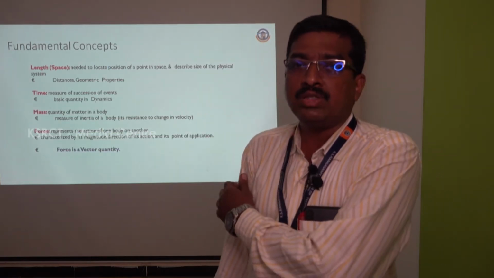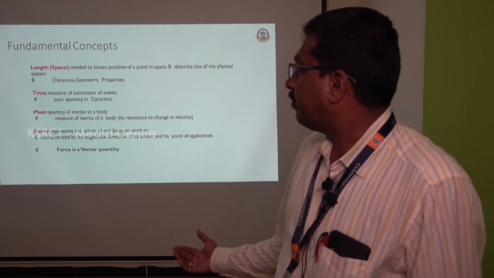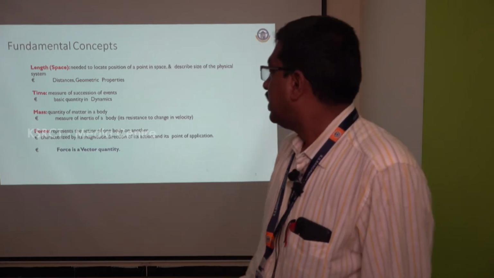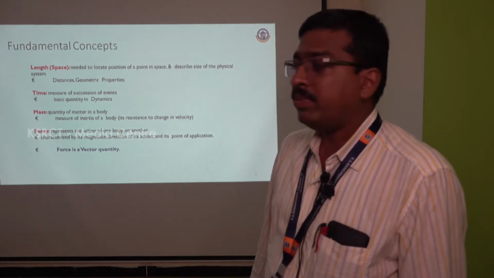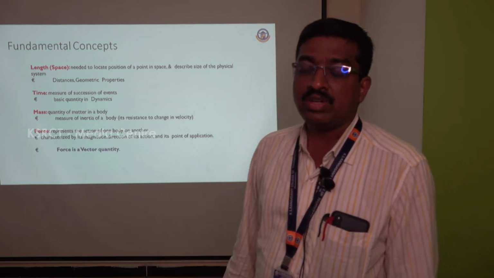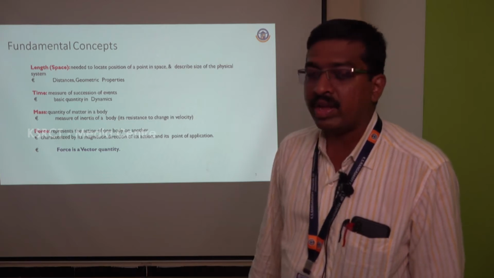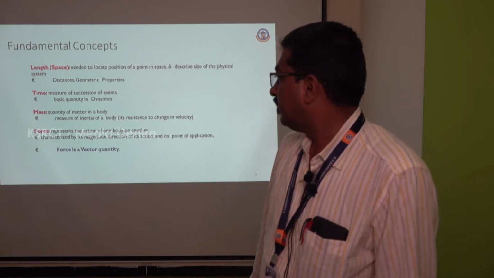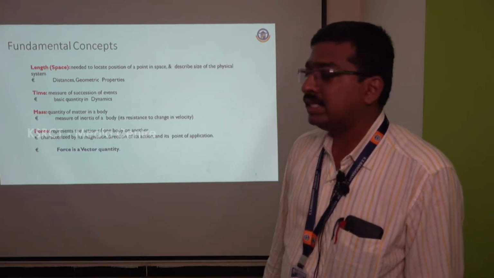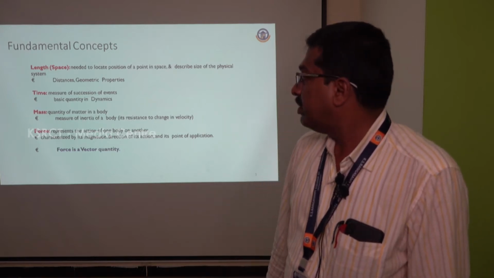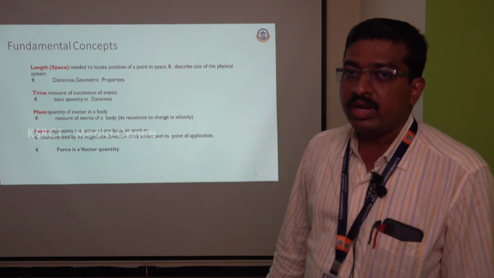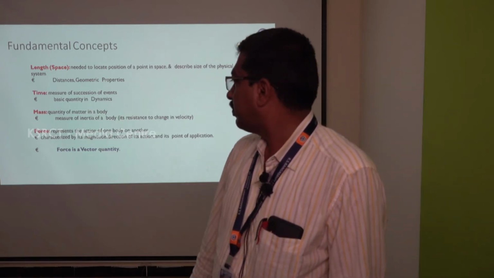Some of the basic concepts of mechanics are length, time, mass, and force. These are some of the basic quantities which we will study in mechanics. Length is needed to locate the position of a point in space, and time is a measure of the succession of events. Mass is the quantity of matter present in a body, and force represents the action of one body on another body. Examples for length are distance and geometric properties. Time is a basic quantity in terms of dynamics. Mass is the inertia of the body, and force is a vector quantity.